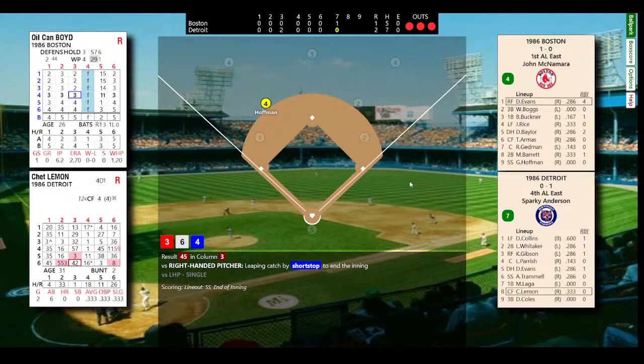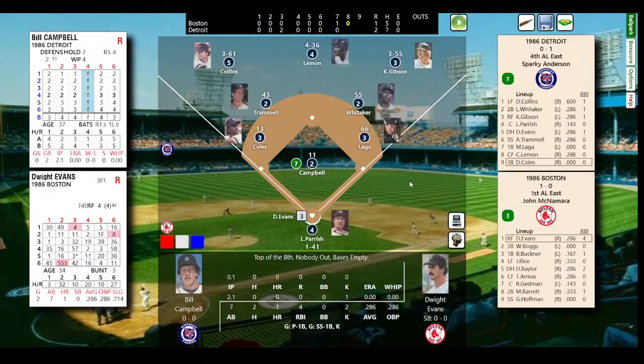No runs, not much doing on the plate. Hoffman kind of botched a ball he should have had earlier, but he makes a good play there. And we go to the top of the 8th. The Red Sox trail 2-1. Bill Campbell in. It's the top of the order: Evans, Boggs, and Buckner.